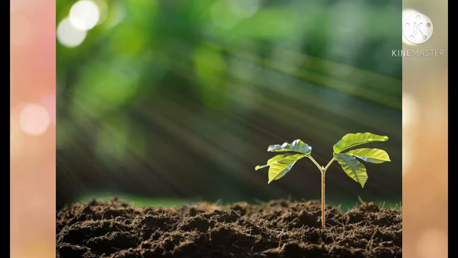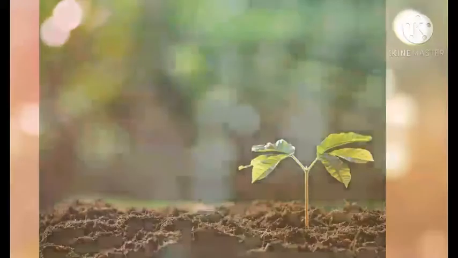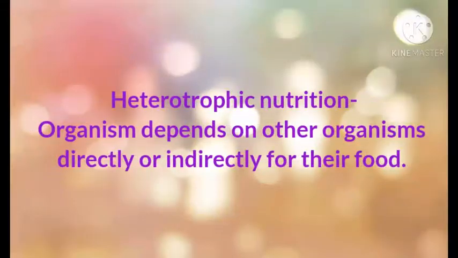Now, another type of nutrition is called heterotrophic nutrition. It is a type of nutrition in which an organism depends on other organisms directly or indirectly for their food. Do you know which organisms carry out heterotrophic nutrition?